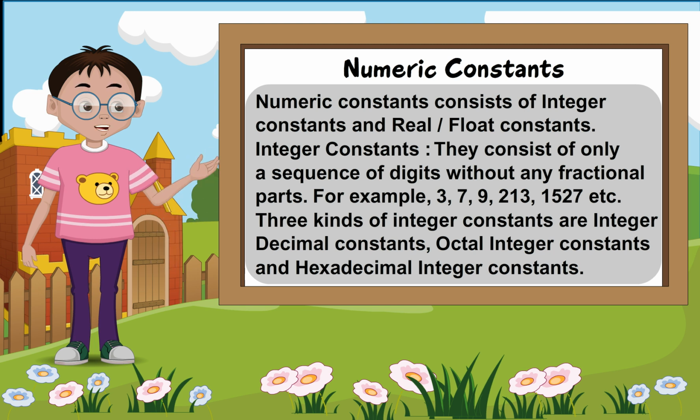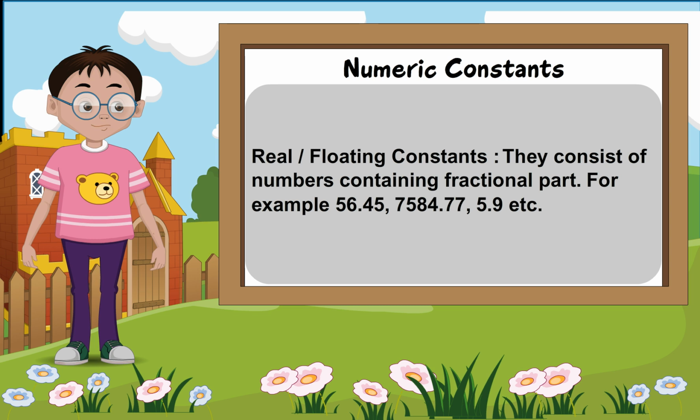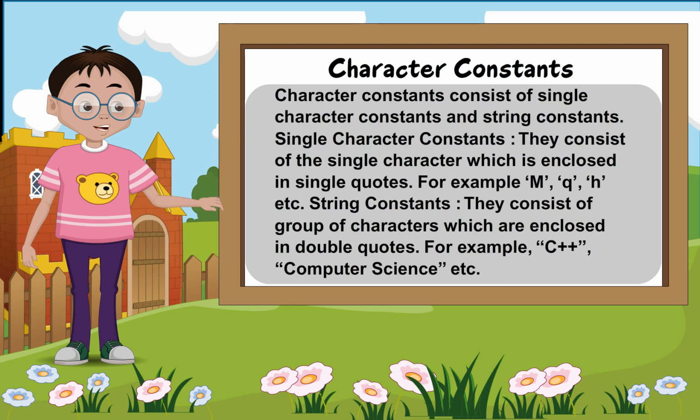For example, 3, 7, 9, 213, 1527, etc. Three kinds of integer constants are decimal integer constants, octal integer constants, and hexadecimal integer constants. Real or floating constants. They consist of numbers containing fractional parts. For example, 56.45, 7584.77, 5.9, etc. Character constants.